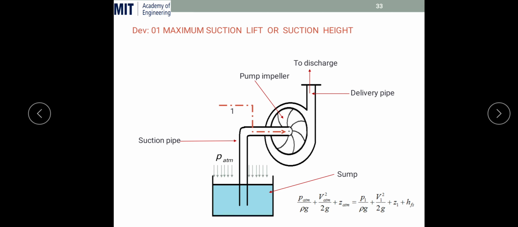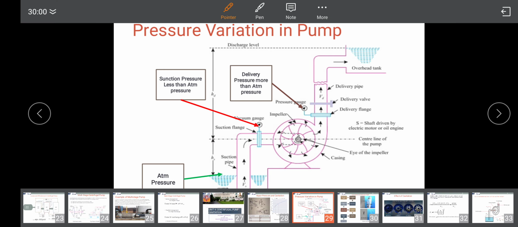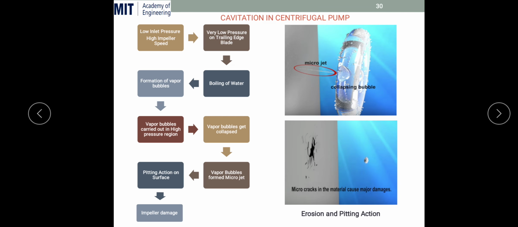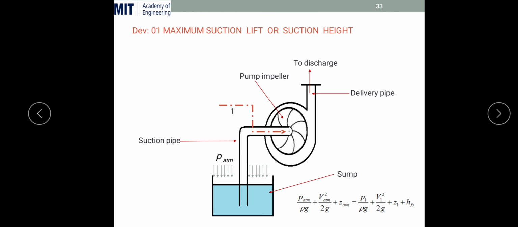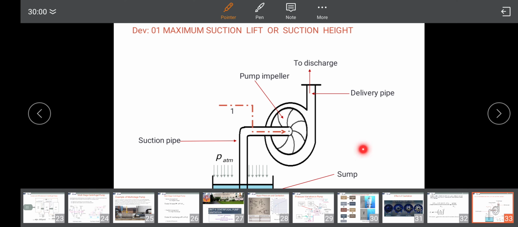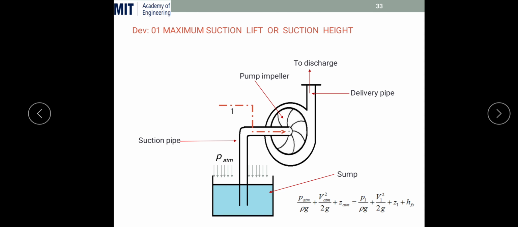If you apply Bernoulli's equation at this atmospheric or sump level and the inlet of the impeller, then you will get this equation: atmospheric pressure upon rho g plus velocity head plus datum head, equals the suction pressure head p1 by rho g plus v1 squared by 2g plus z1, that is datum head, plus some friction losses in the suction pipe.